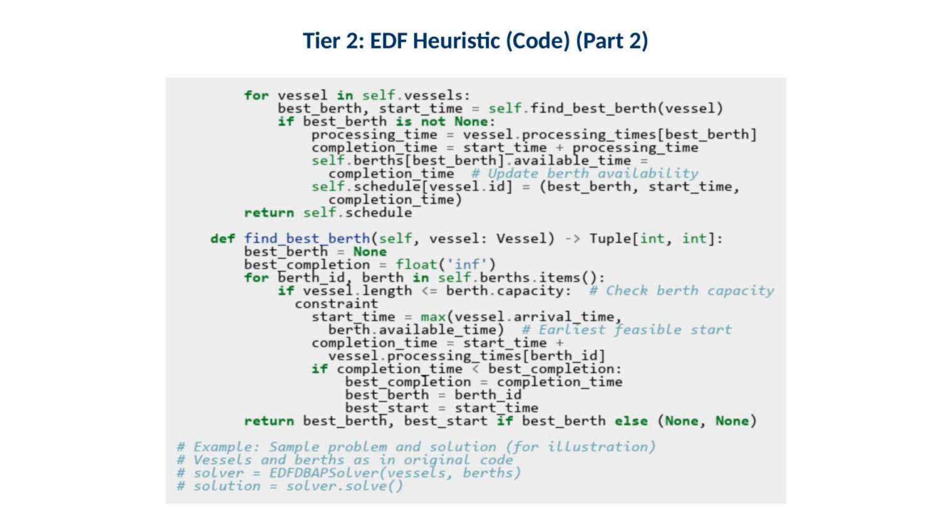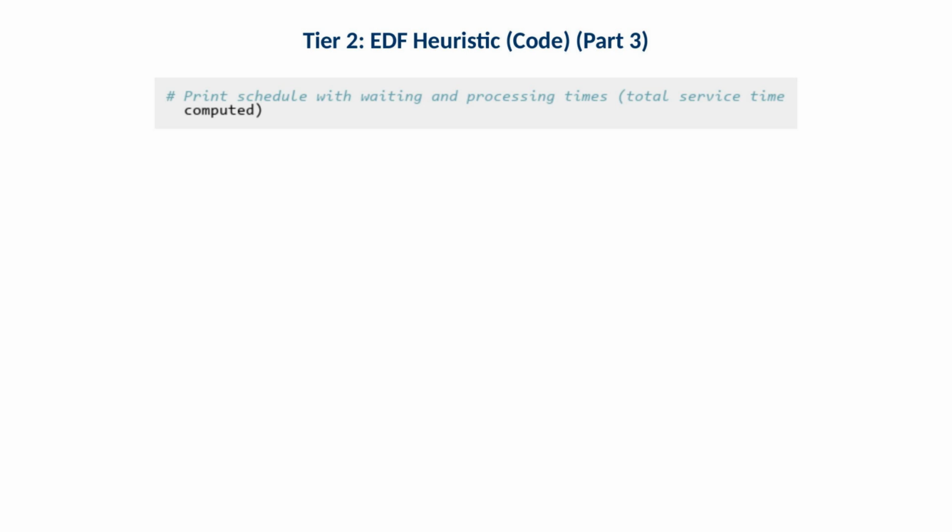This section iterates over vessels and chooses a best berth for each vessel. The important operational detail is the feasibility check against berth capacity and berth available time. A correct implementation must never schedule a vessel into a berth window that is already occupied. This section computes the earliest feasible start time as the maximum of vessel arrival time and berth available time, then updates the berth availability. Operationally, that update is the dynamic element. It ensures that once a berth is allocated, downstream decisions reflect the new occupancy.